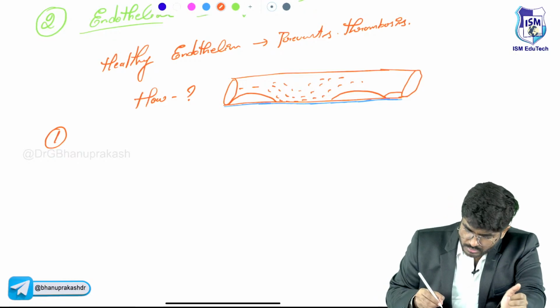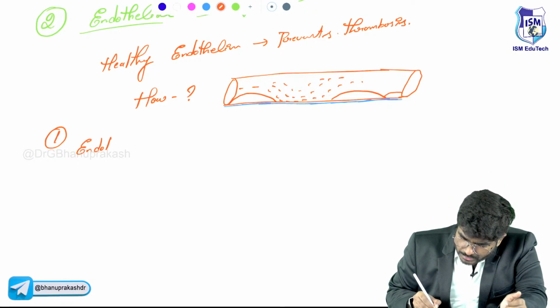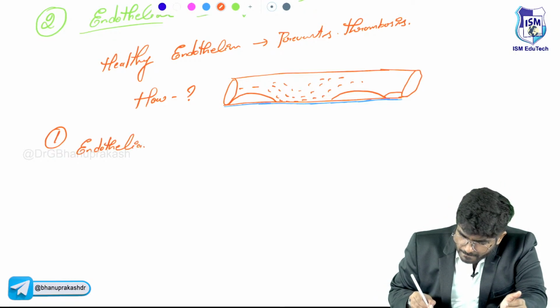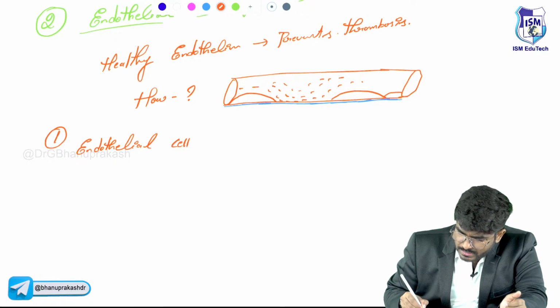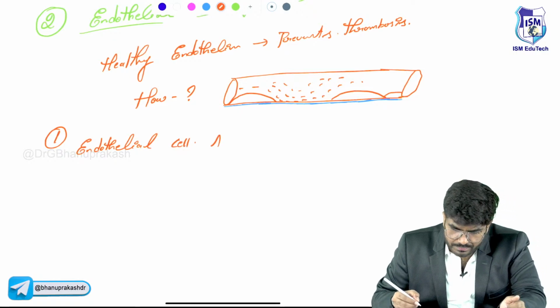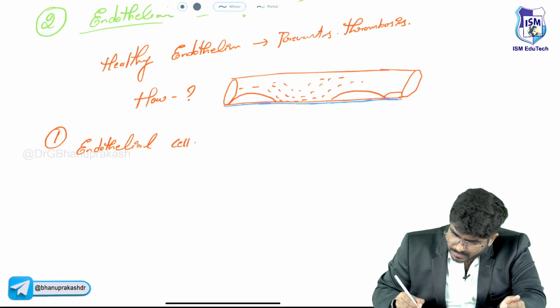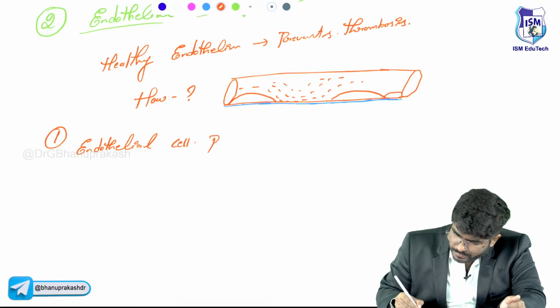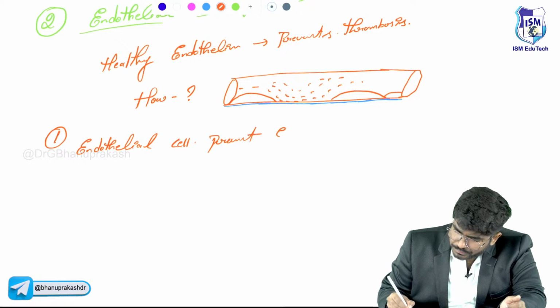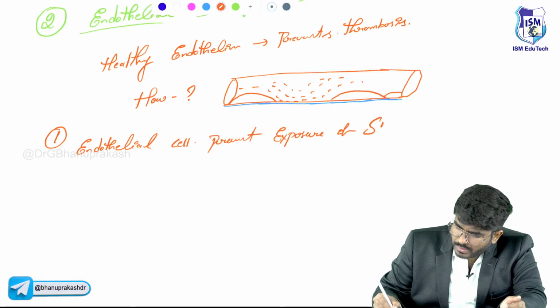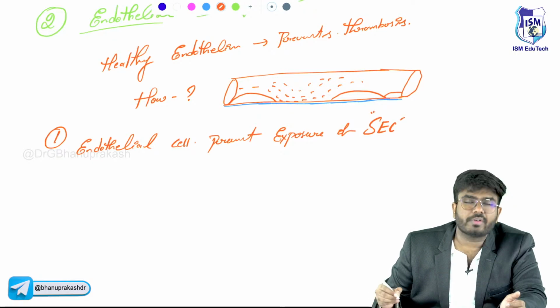It's the endothelial cells. Endothelial cells prevent exposure of subendothelial collagen and prevent thrombosis.